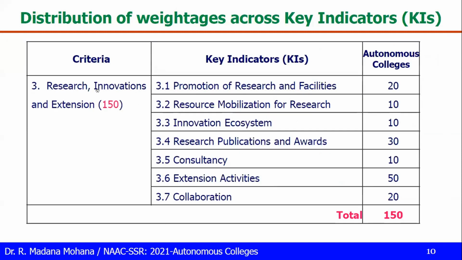Then criteria 3, research, innovations and extension. So it has 7 key indicators. So 3.1, promotion of research and facilities 20 is the weightage. Resource mobilization for research 10, innovation ecosystem 10, research publications and awards 30, consultancy 10, extension activities 50, collaboration 20. Total 150 marks are there. So 7 key indicators in criteria 3.